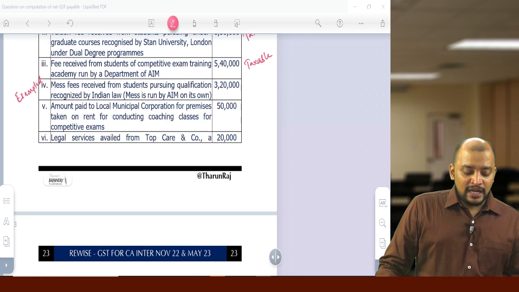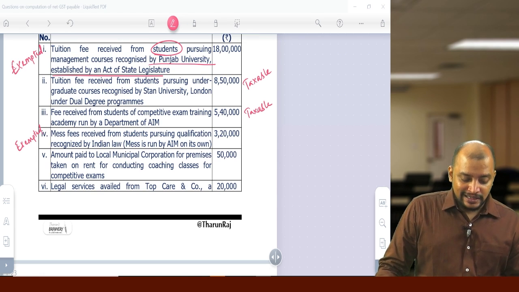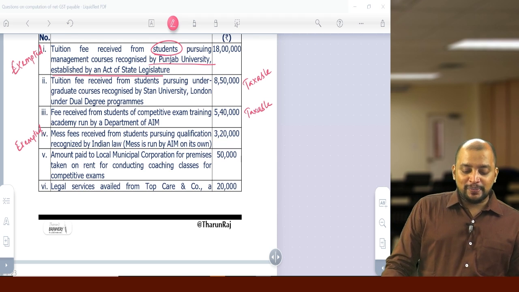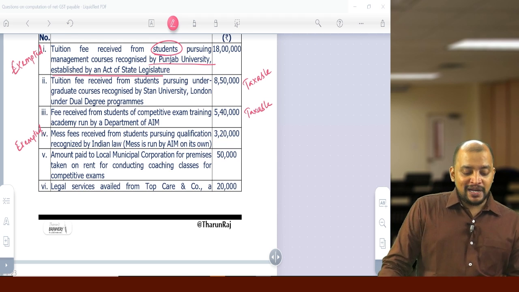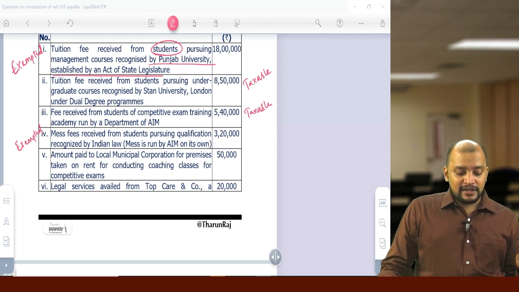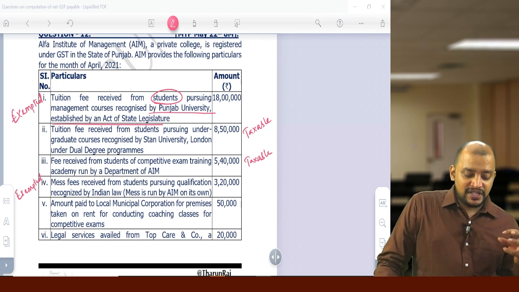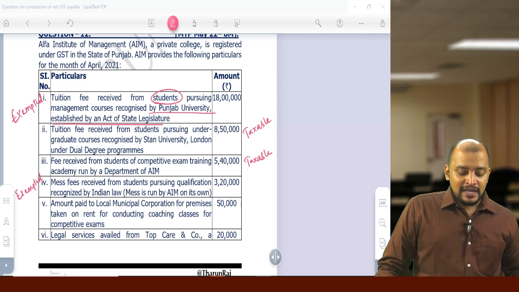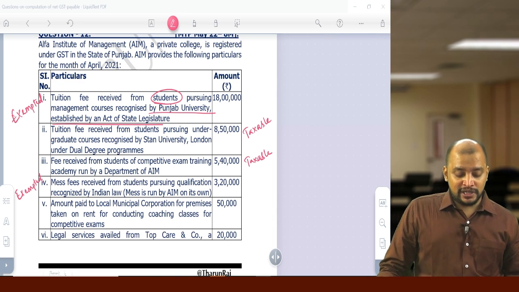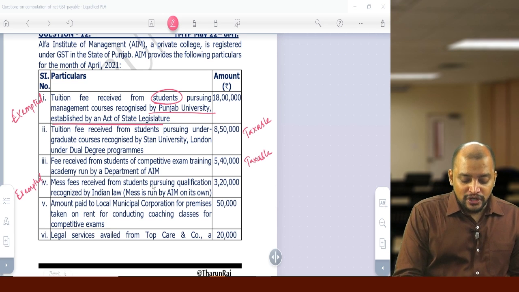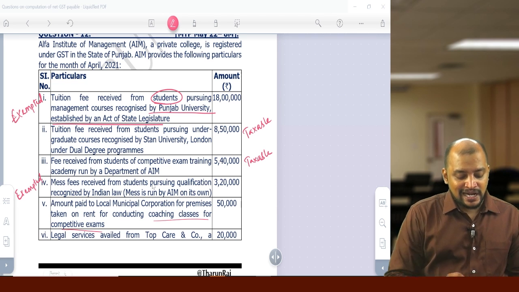Then number 5, amount paid to local municipal corporation for premises taken on rent. So far what they have given is outward supplies. Now this 5th point is inward supply. They are receiving services from the local municipal corporation for taking a premise on rent for conducting coaching classes for competitive exams.